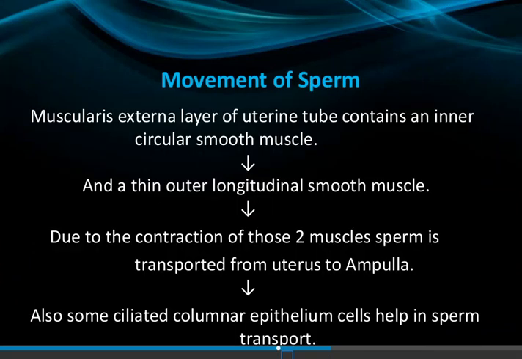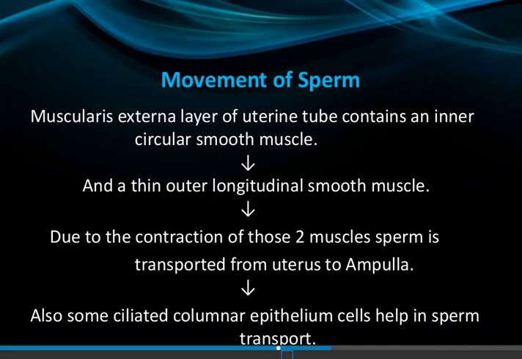Now, how does the movement of sperm happen? The muscular layer is the external layer of the uterine tube, which contains inner circular smooth muscles and a thin outer longitudinal smooth muscle. Due to the contraction of those two muscles, the sperm is transported from the uterus to the ampulla. Also, some ciliated columnar epithelium cells help in the sperm transportation. So here are the movements of the sperm.